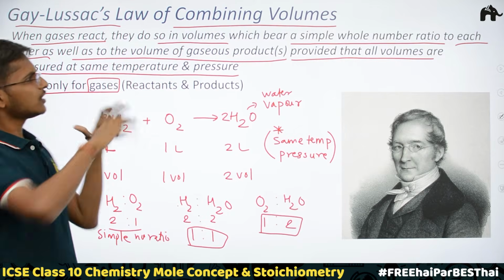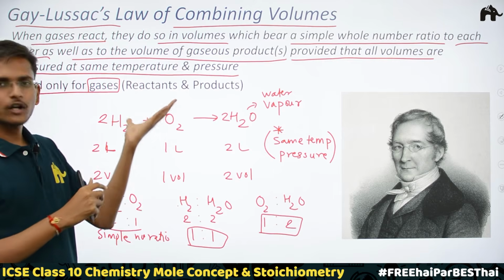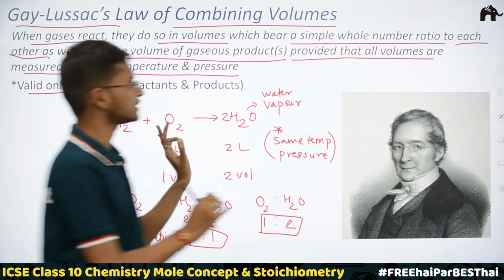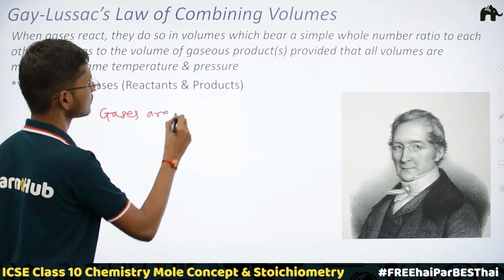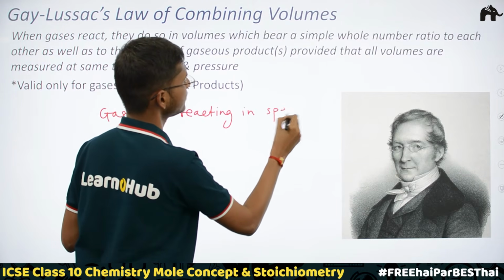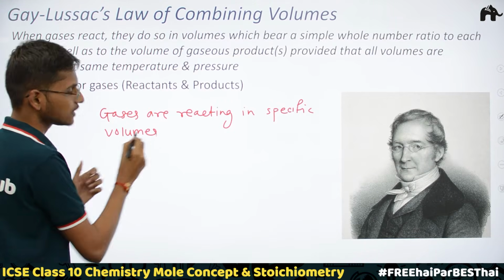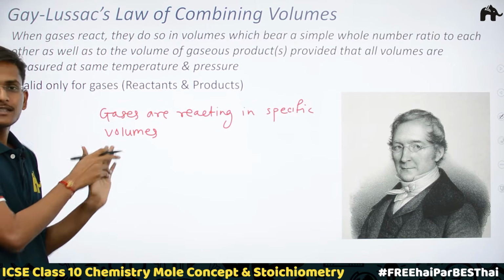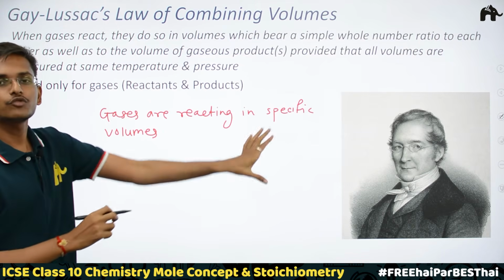Now out of all these things, what this law is simply telling us, and what we have to apply while solving problems, is this simple thing: gases react in specific volumes with each other. Just now we have seen that hydrogen gas reacts with oxygen gas, but 2 volumes of hydrogen gas react with 1 volume of oxygen gas, and then produce 2 volumes of water.